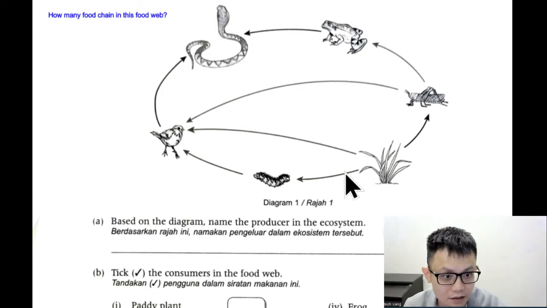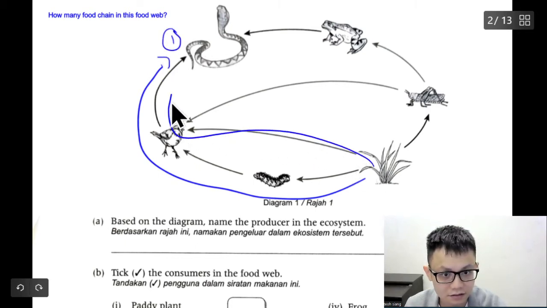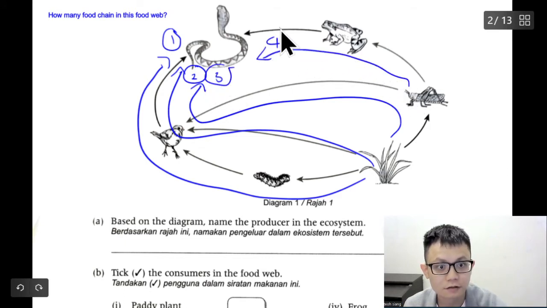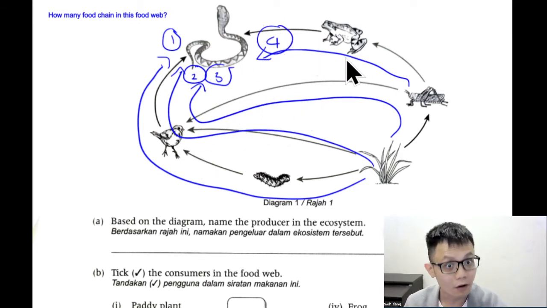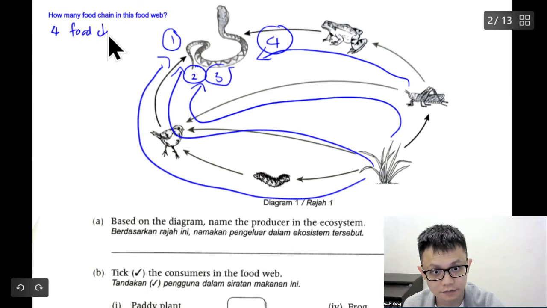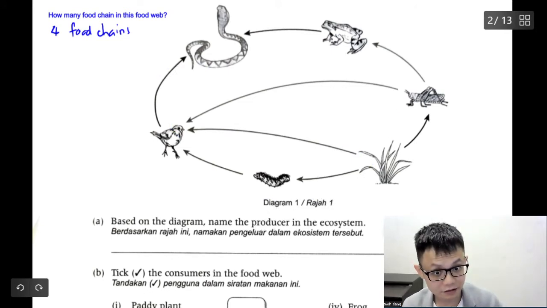So let's start from here. Here, go up to here. So this is considered 1. And then go like this, 2. Go like this, 3. So go like this, 4. So basically there are 4 food chains in this food web, correct or not? It cannot be more, it cannot be less, unless I count wrongly. So I just say 4 food chains. Okay, moving on with the next question.